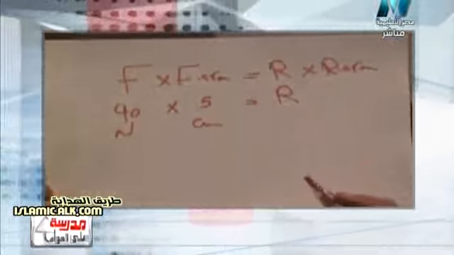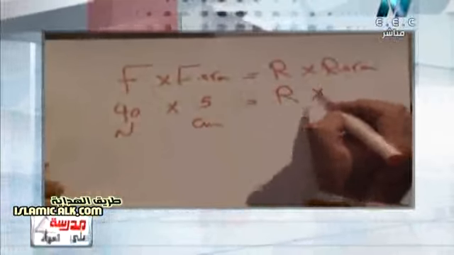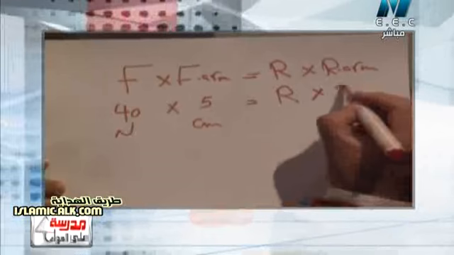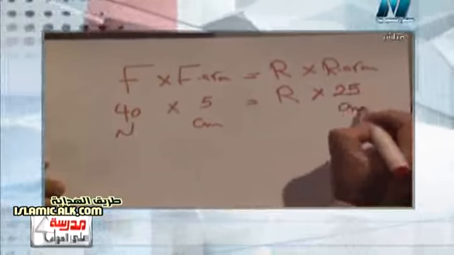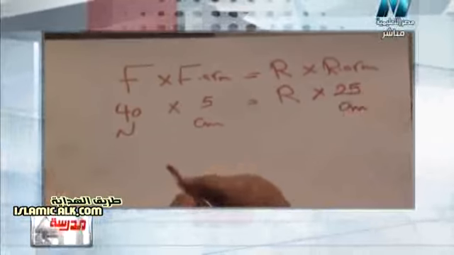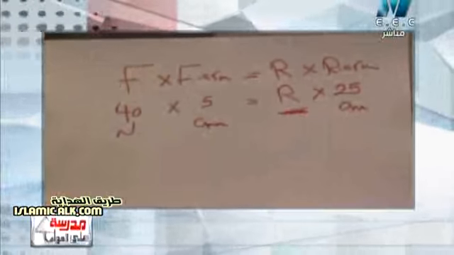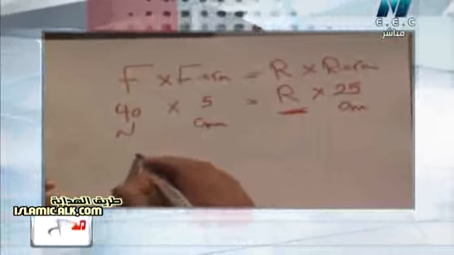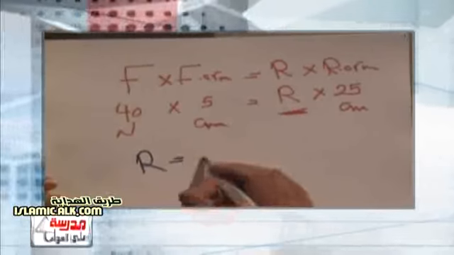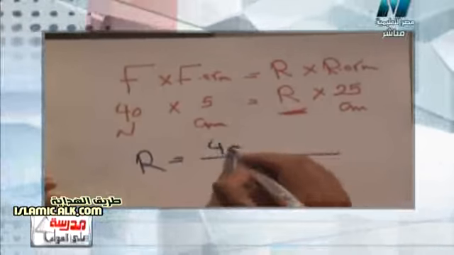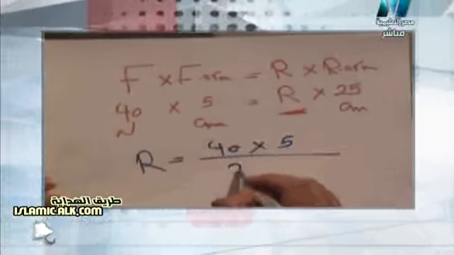So it will be the resistance, the force, which must be hanged at 25 centimeters. It will be the resistance arm. To make the bar get balanced. So again, we want here the resistance force.